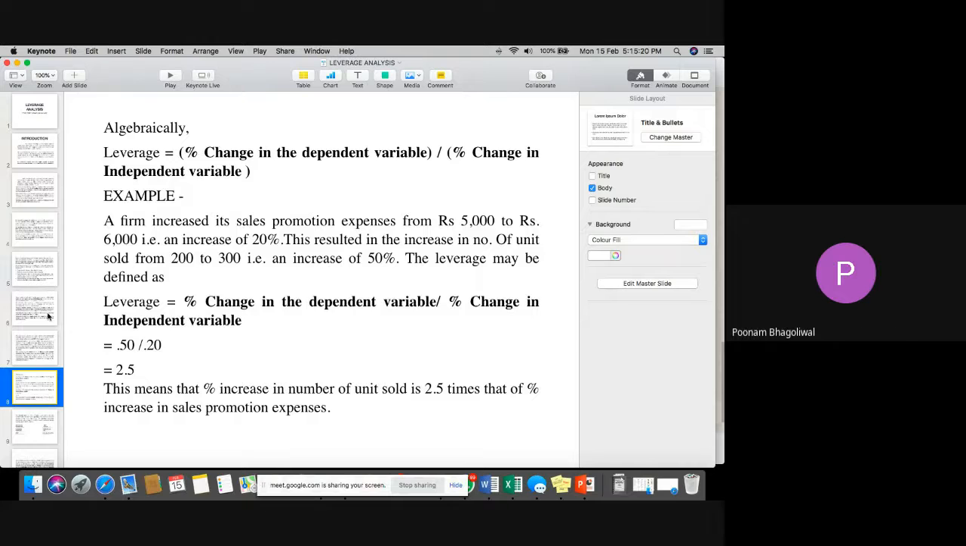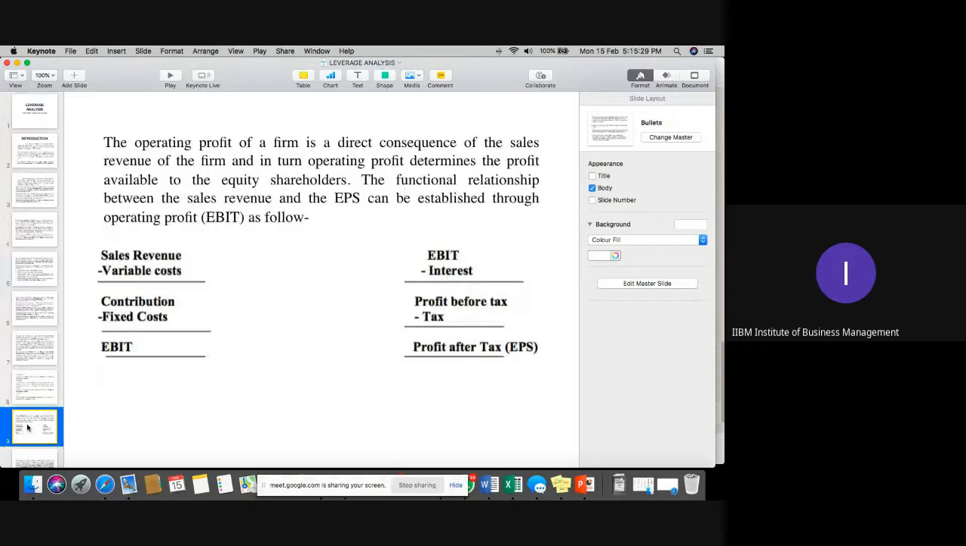Next, we have discussed this income statement as well. Sales minus variable cost is contribution. Contribution minus fixed cost is EBIT. EBIT minus interest is PBT, that is profit before tax. And once we subtract taxation, we have PAT, which gives the earning available to shareholders, after meeting all the taxation part.